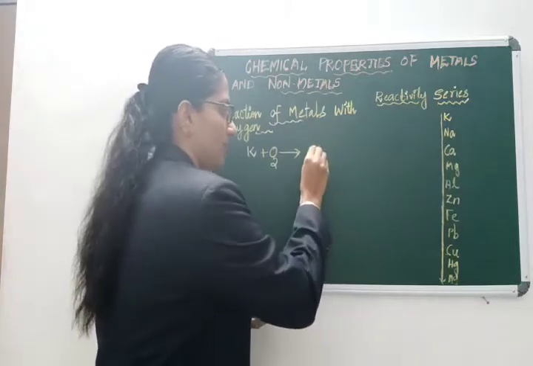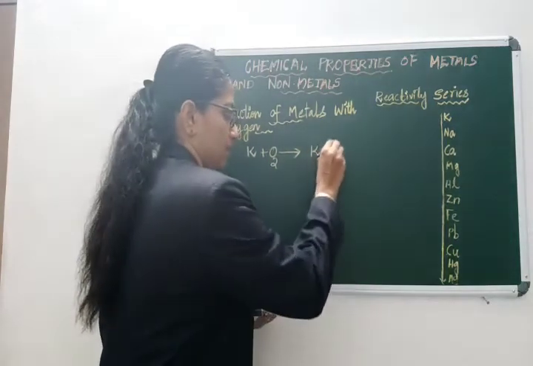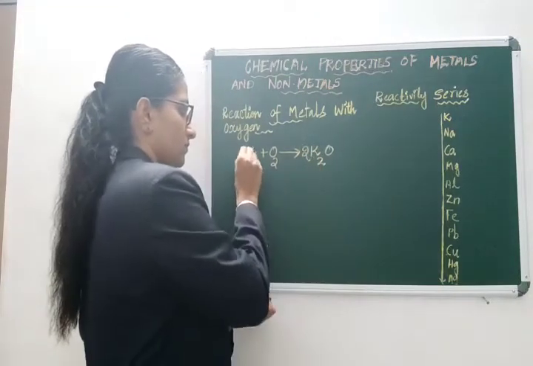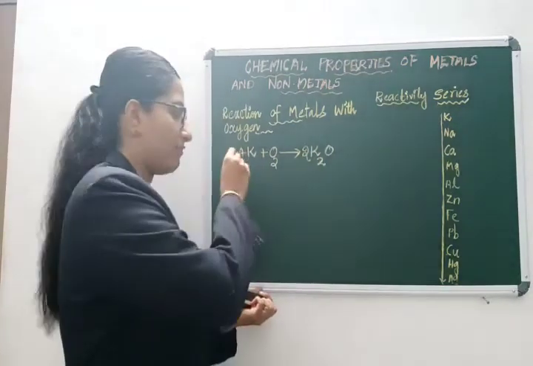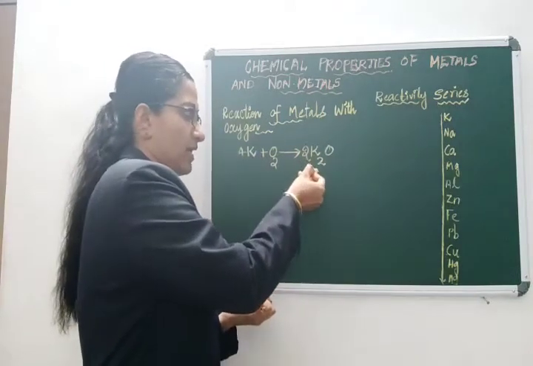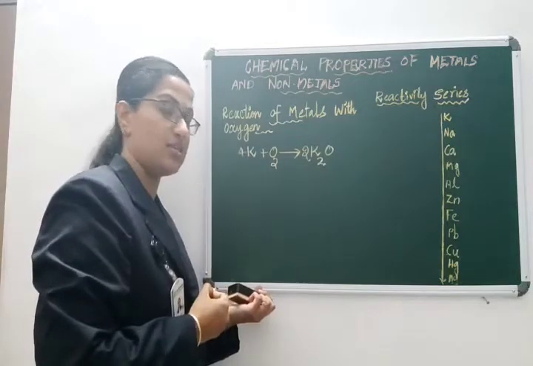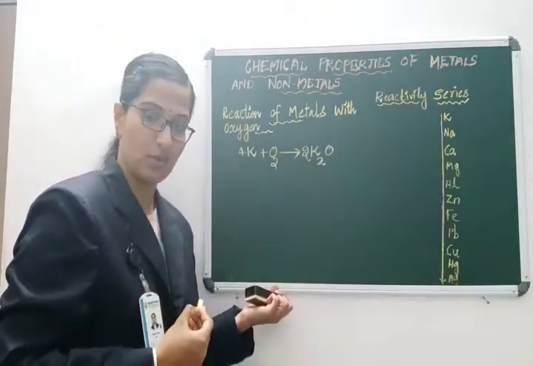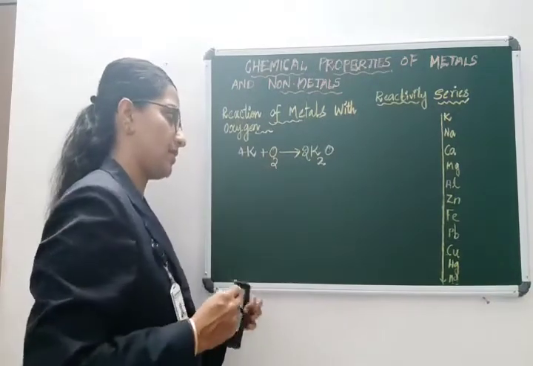Definitely you will get potassium oxide. Do you know why I have balanced this? This is the LHS part and this is the RHS part. The elements on the LHS side should be equal to the elements present on the RHS side. That is why I have balanced.